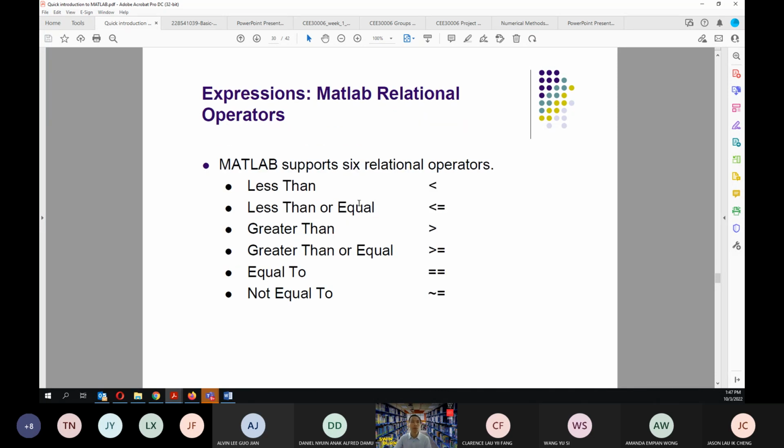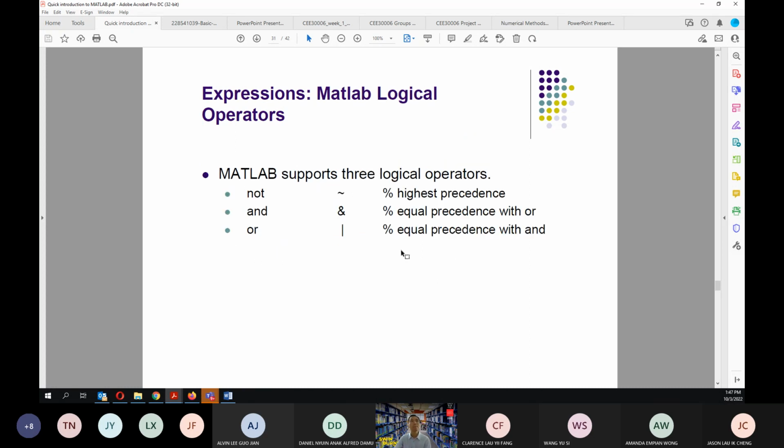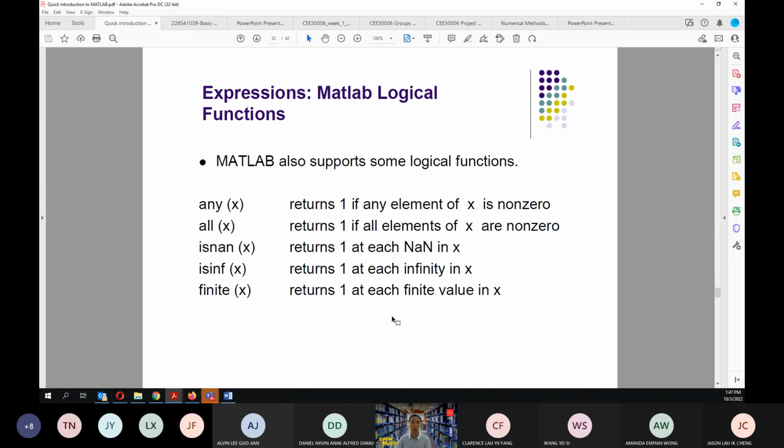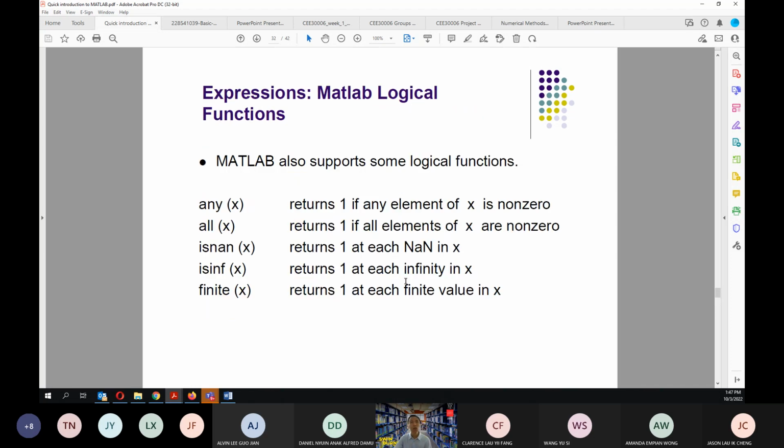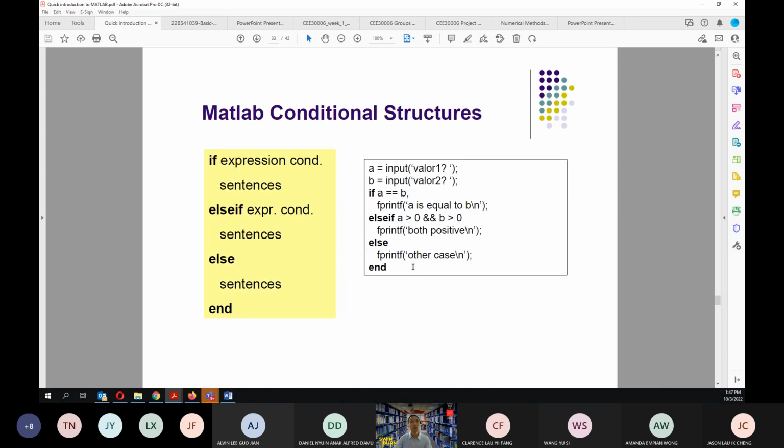So these are some of the elements. If we use these expressions for the logic operations, this is what we need to do. This one is basically not, and, or, and this one is some logical function. This will return 1 if any element of x is non-zero. These things will be apparent in some of your programming in Project 1, to give you a taste of how MATLAB is solving the model for you, and how you can do your simulations with MATLAB.